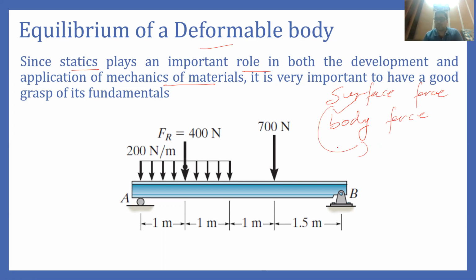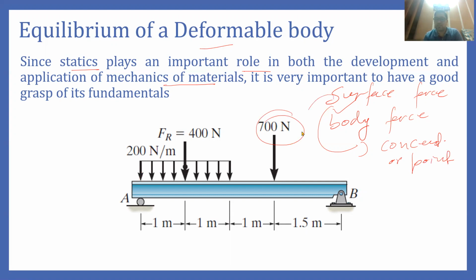A concentrated force is a force which is acting only on a very small area. That force can be termed a concentrated or point load or point force. Like this force, you can term this a concentrated force.